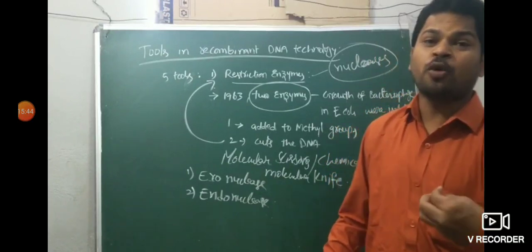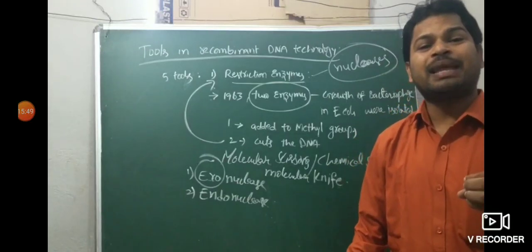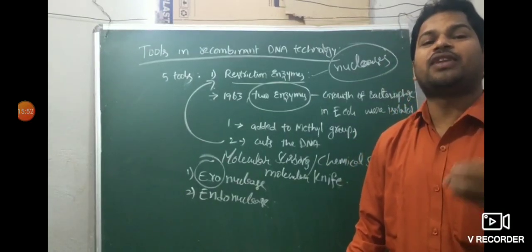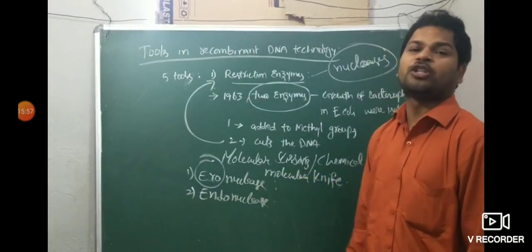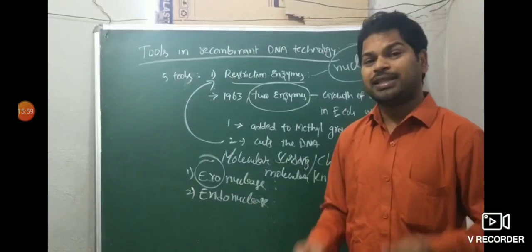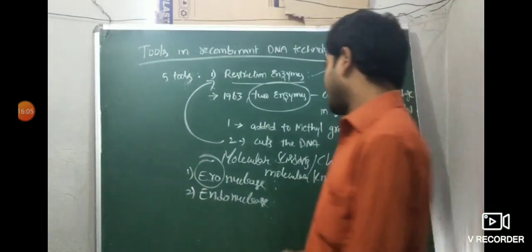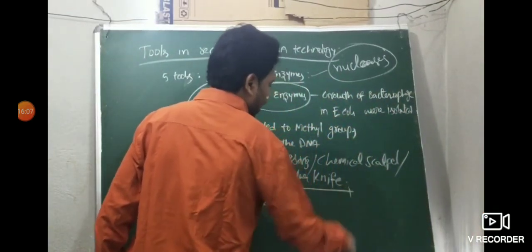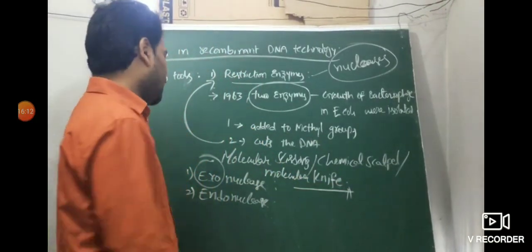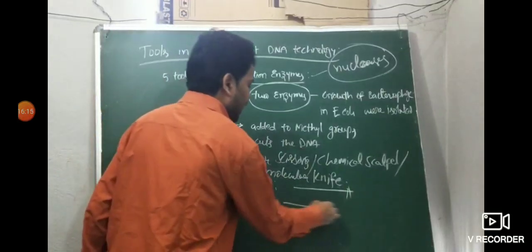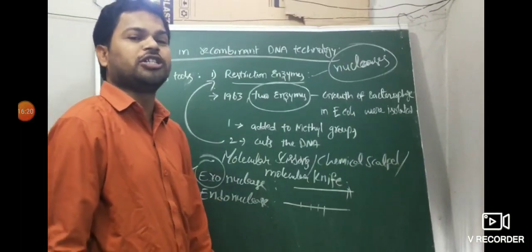Exonucleases, what does that mean, sir? Exo means outside. They remove the nucleotides from the ends of the DNA. That's exonucleases. But endonucleases cut the DNA within a specific position. For example, removing the nucleotide from the ends of the DNA is an exonuclease, but cutting exactly within a specific position is done by endonuclease enzymes.